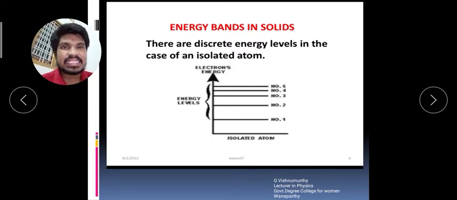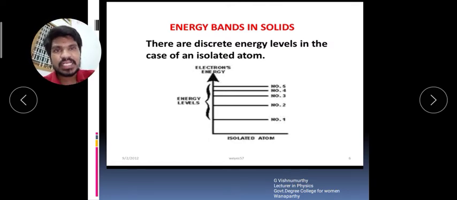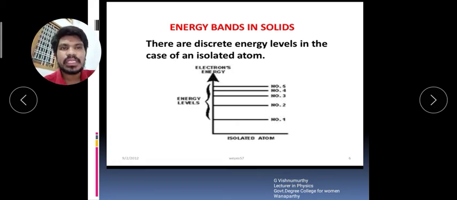And another one is liquids. The distance between the molecules lies between the solids and gases. Those materials are called liquids. Examples: water, kerosene, petrol, and so on. Gases are hydrogen, oxygen, butane, n-butane, methane, and so on. Solids are iron, cadmium, zinc, cobalt. All metallic elements are called solids.